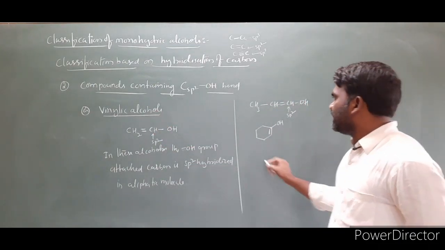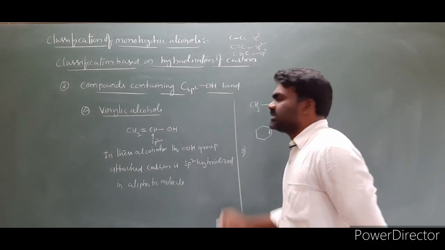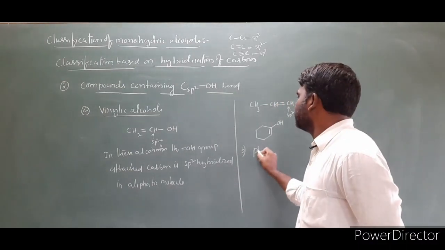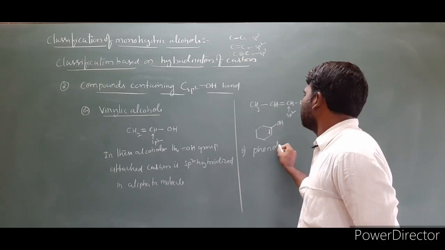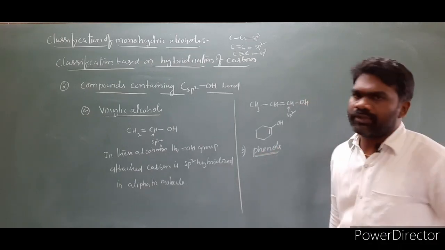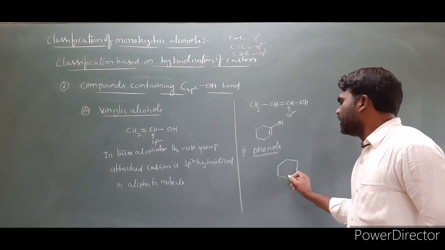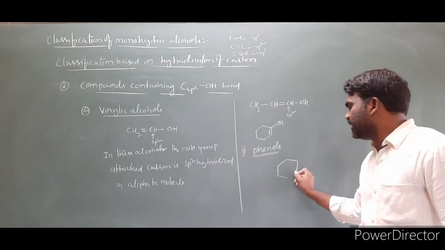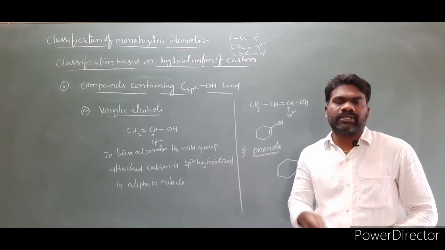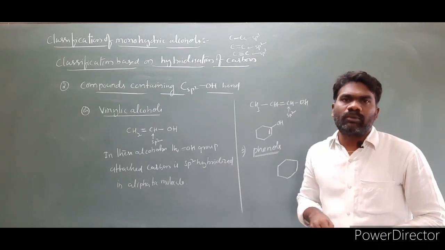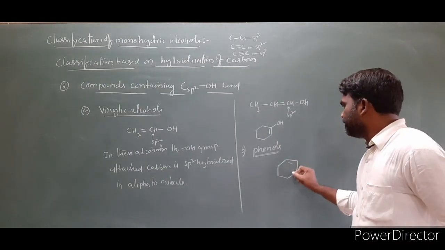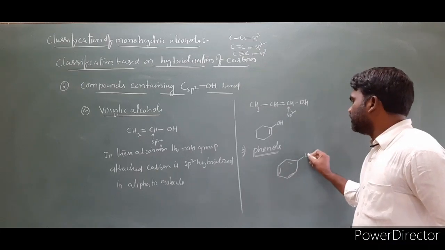And the second category is phenols. The phenols, in the sense, the OH attached carbon is sp2 hybridized, and that OH is directly attached to the aromatic system. So I am taking here an example, phenol.